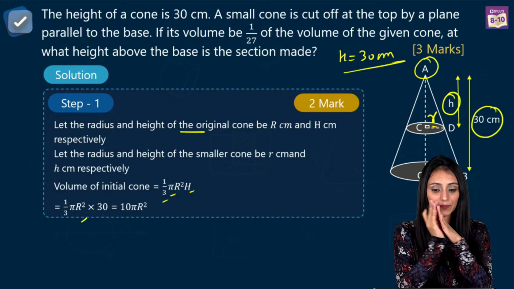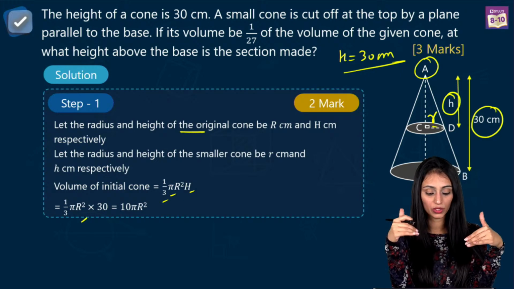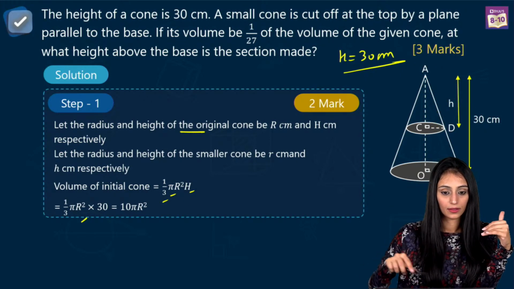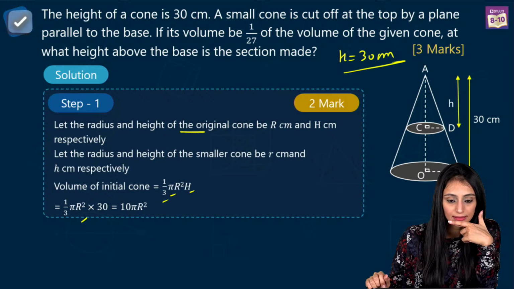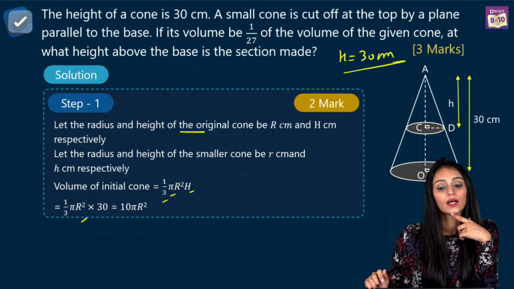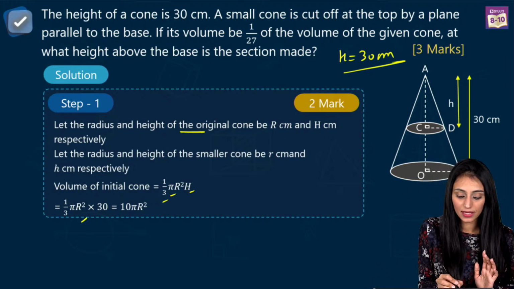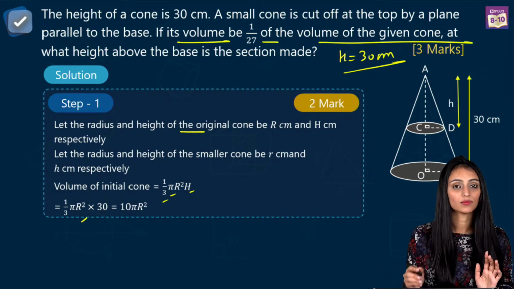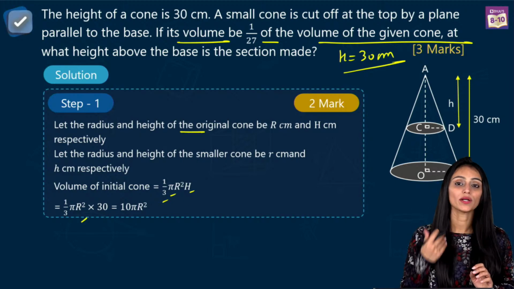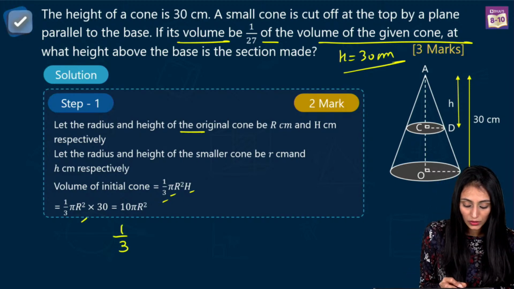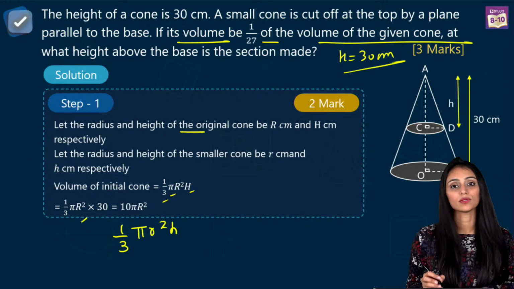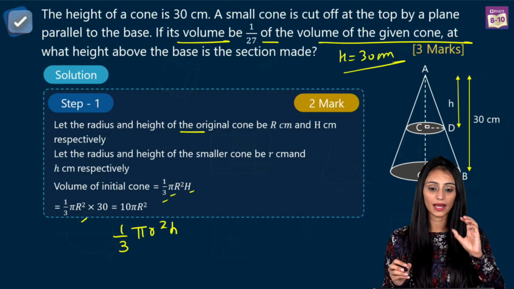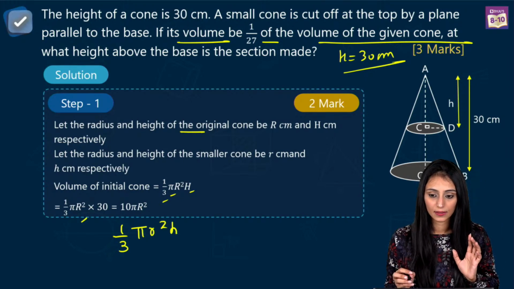Quickly, write in the comment section. So I'll start from here. Okay, so this line says volume of smaller cone is 1 by 27th of the volume of bigger cone. So what is the volume of smaller cone? That's 1 upon 3 pi r square h. It has a radius of small r and height of small h.